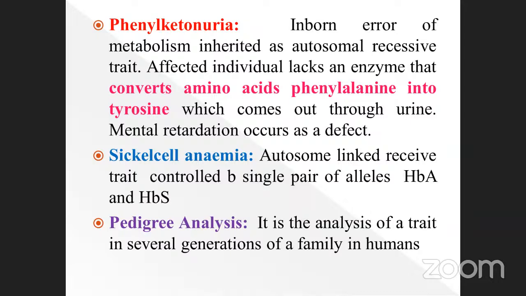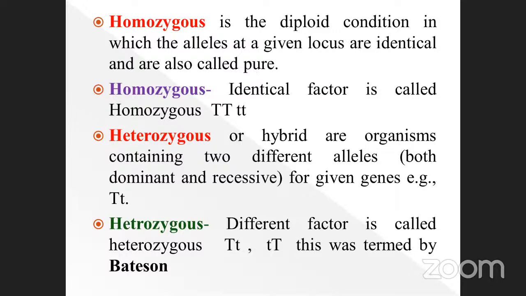Okay, for the next one: homozygous. This is very, very important. What is homozygous? It is the diploid condition in which the alleles at a given locus are identical, and it is also called pure. Homozygous means both alleles are the same.